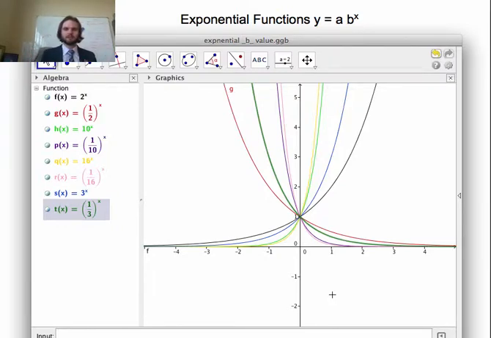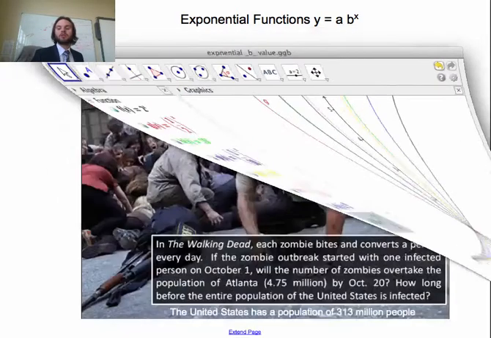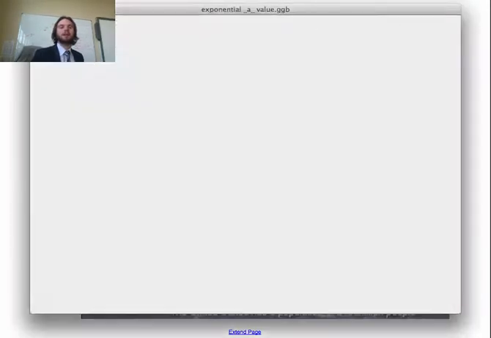Okay? What is happening here? Okay, when b is 0 to 1 or greater than 1. All right? Now, how are they related to each other? I want you to think about that. All right? So what does the value b do? Okay, so now that we've done b, so pause, I want you to fill it out, write down what you think b does, and now we're going to look at a. What does the value a do?